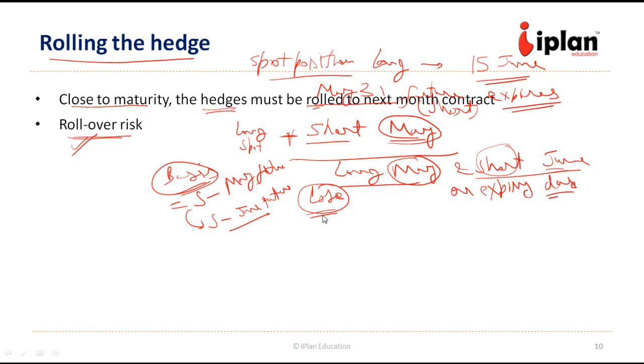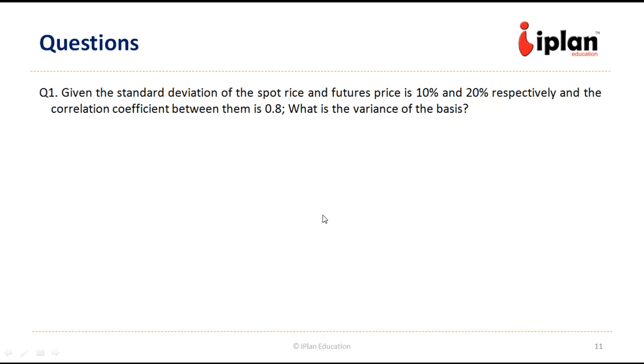Now let us look at a few questions. Question number 1 says, given the standard deviation of the spot price and future prices are 10% and 20% respectively. So this is sigma S, this is sigma F, and the correlation coefficient between them is 0.8. We know it is represented by rho SF is 0.8. What is the variance of the basis? Now we need to understand what is the variance of the basis.